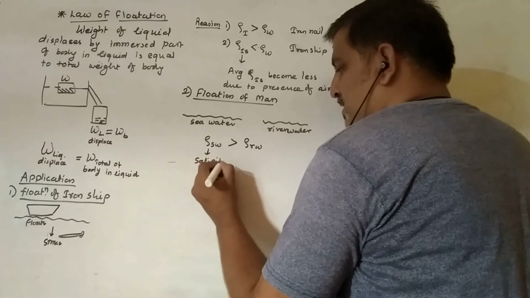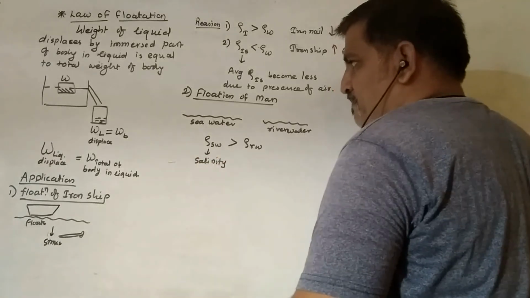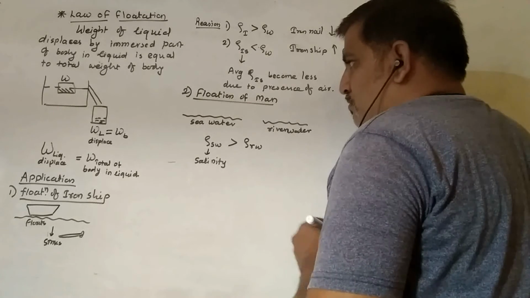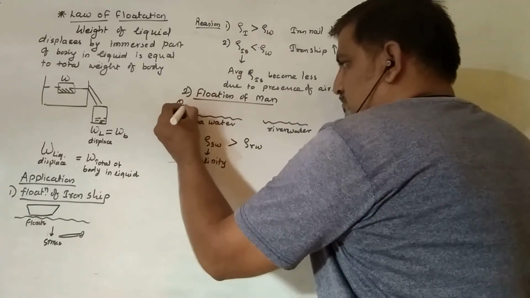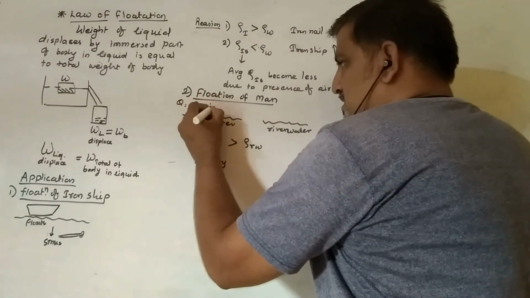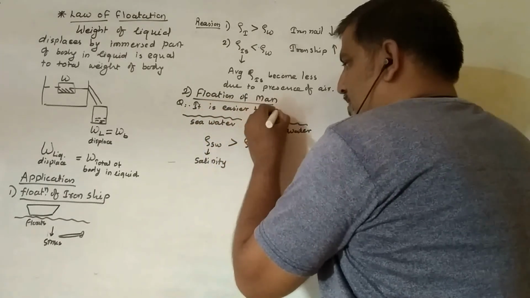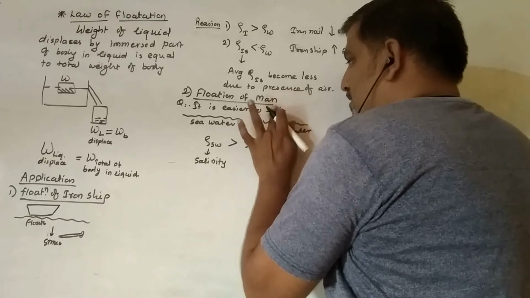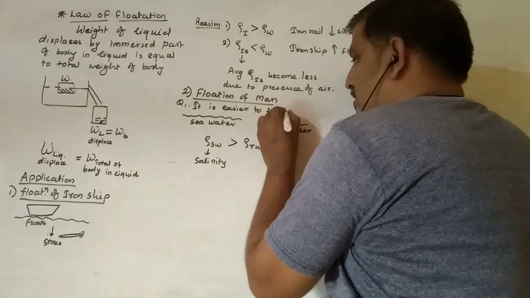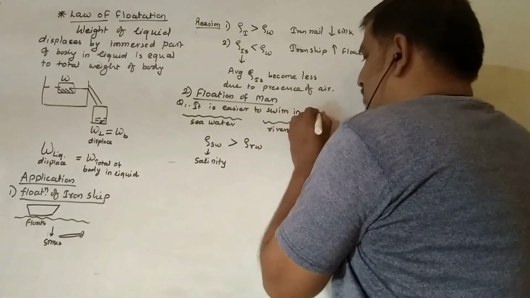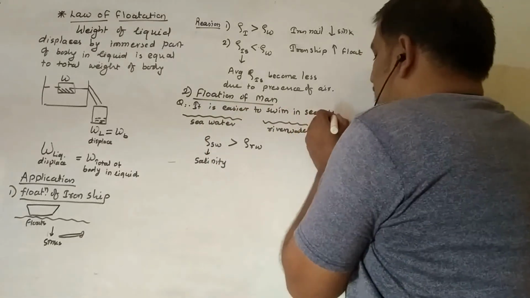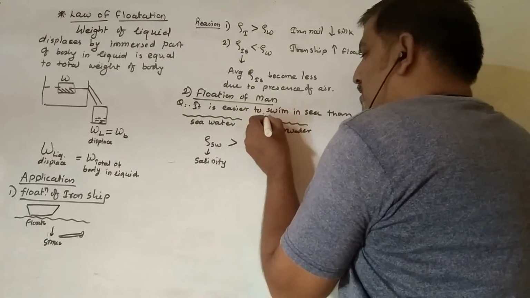Salinity means the presence of minerals in it. Now the question is asked: is it easier to swim in sea water than in river water?